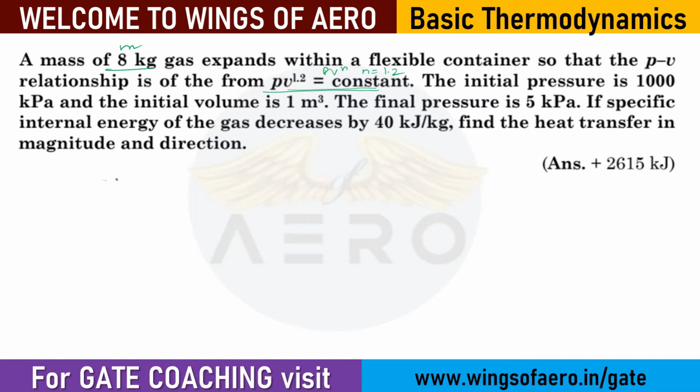So wherever there is an n value, you have to use the 1.2 value. P1 is given. Then V1 is given. Finally, P2 is given. Now specific internal energy decreased by. When we say decreased, it means we have to consider it negative, right?